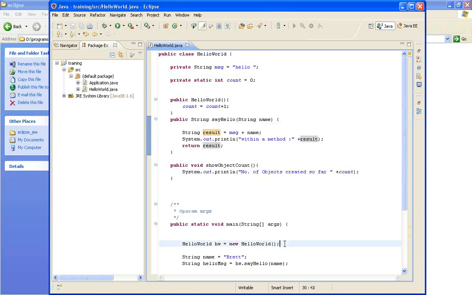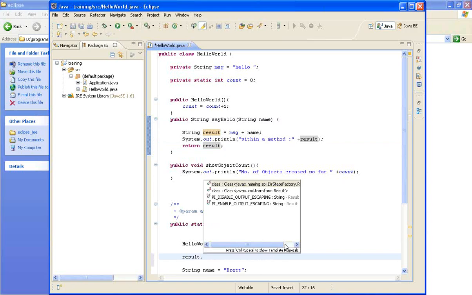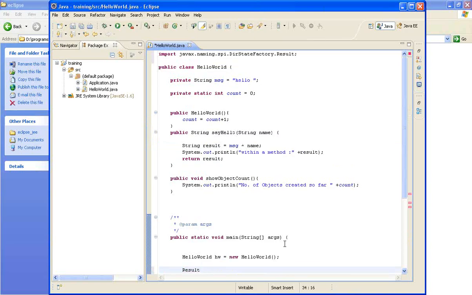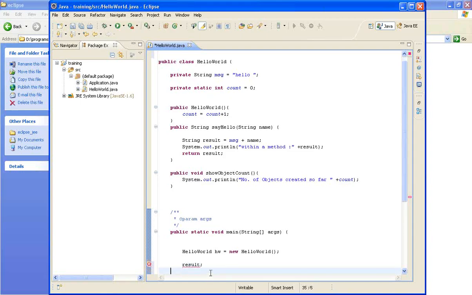Let me try to use it outside. Sometimes Eclipse does something that we don't expect. You cannot actually access it.